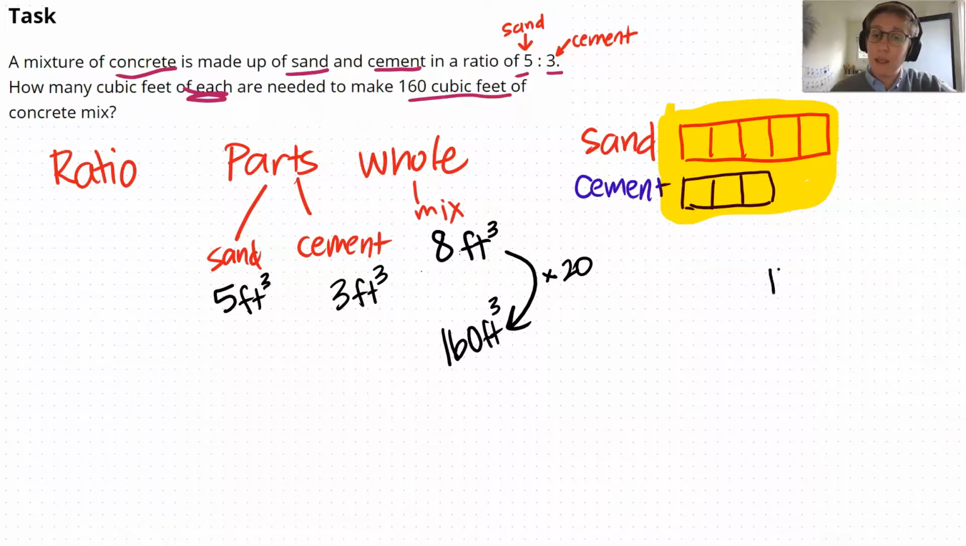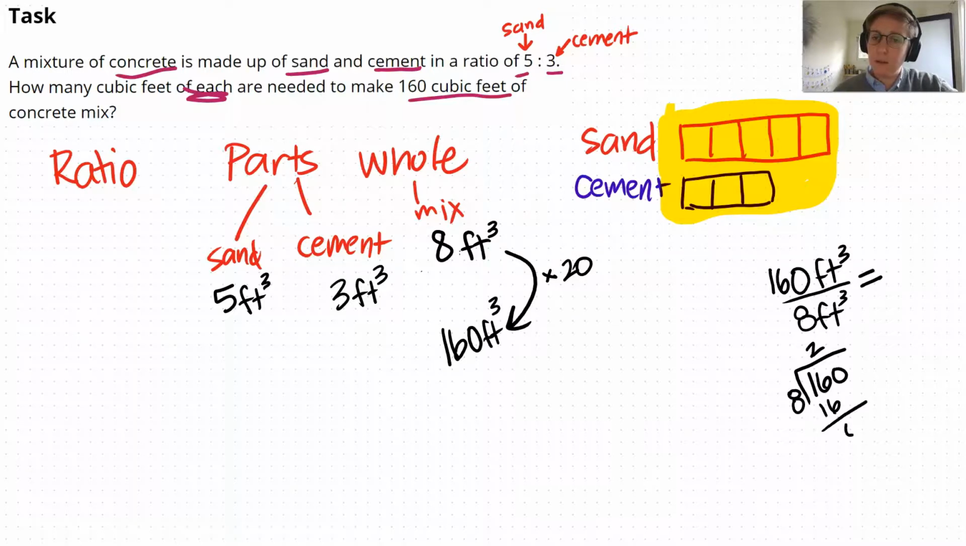So I have 160 cubic feet, and I want to say how many 8 cubic feet amounts would I have to divide in order to figure out how many batches I'd have to make. So if I do 160 divided by 8, 8 goes into 16 twice, 0's left over, well, 20. So that tells me I'd have to multiply by 20.